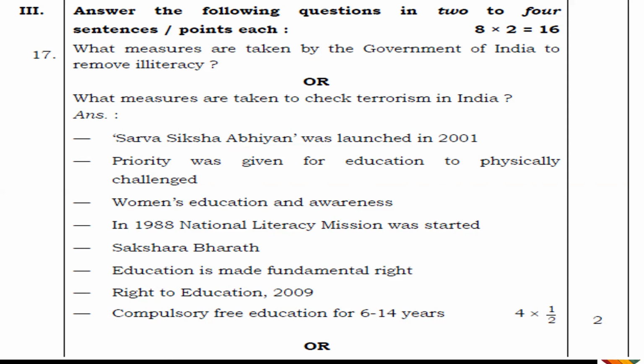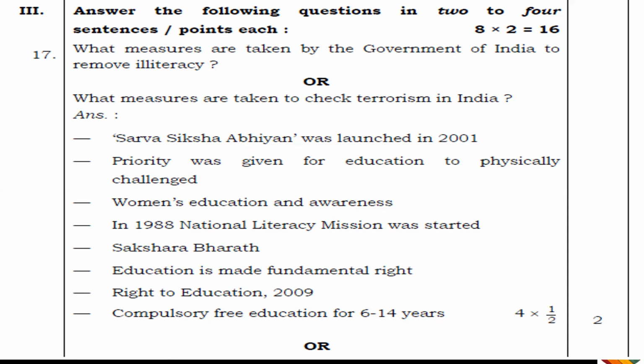So the question is, what measures are taken by the government of India to remove illiteracy? And the second optional question here is, what measures are taken to check terrorism in India? Okay, so let's see the first answer. Measures taken by government of India to remove illiteracy. Again, only the key points are highlighted. You can write it as a sentence.